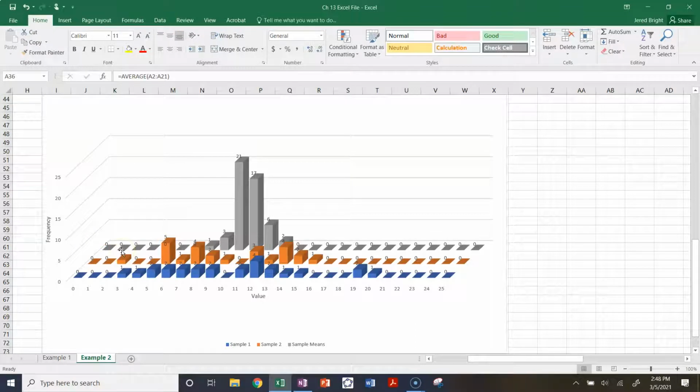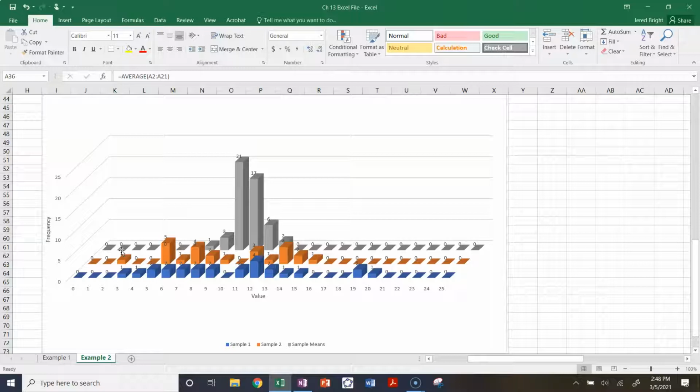I want you to take a minute to look at this and think about the different pieces of language we have with histograms, like shape, center, and spread. Take a minute, pause the video, and see if you can talk to yourself about the shape, center, and spread.